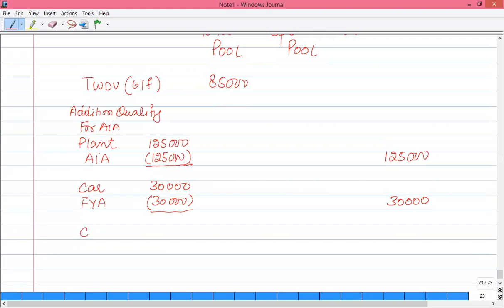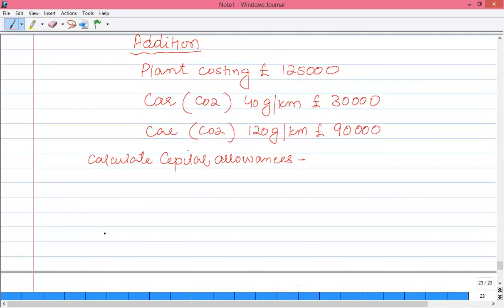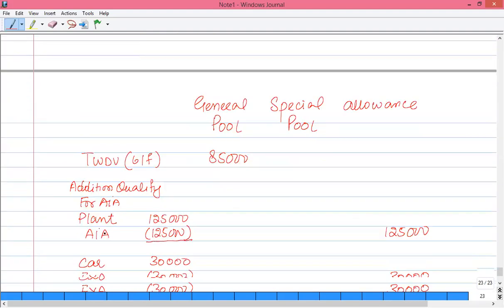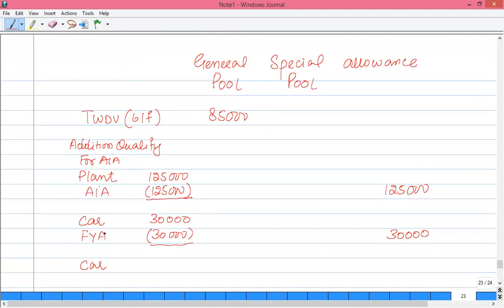Now we have another car having CO2 of more than 110 gram per kilometer. So this car is a part of the special pool item. So I have transferred 90,000 into the special pool directly.